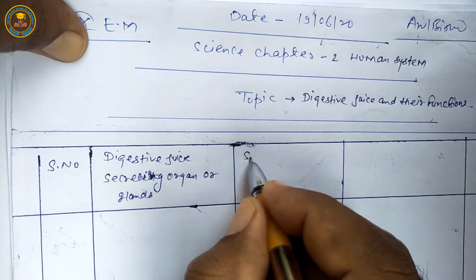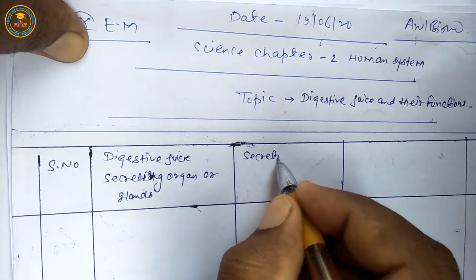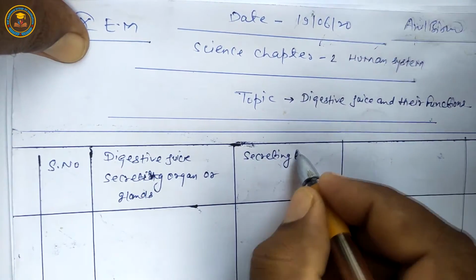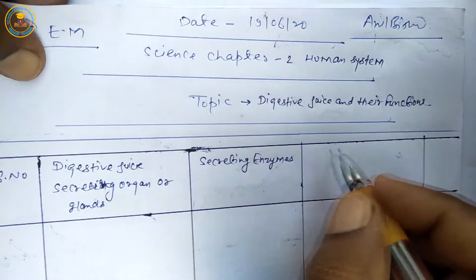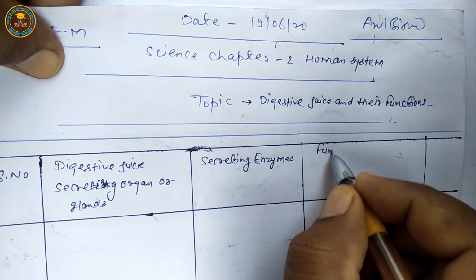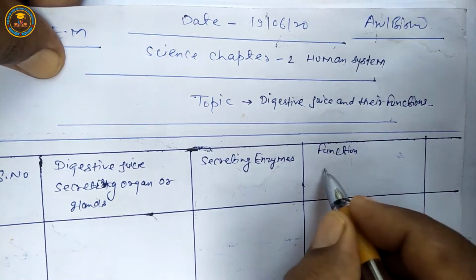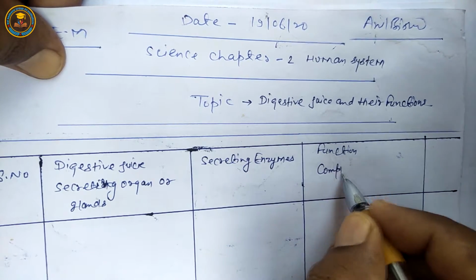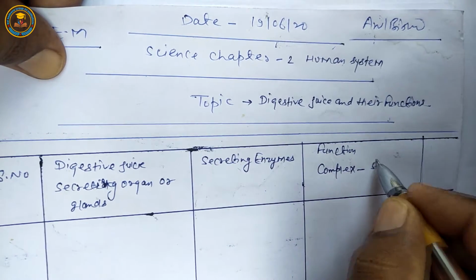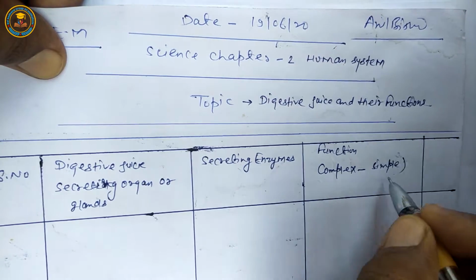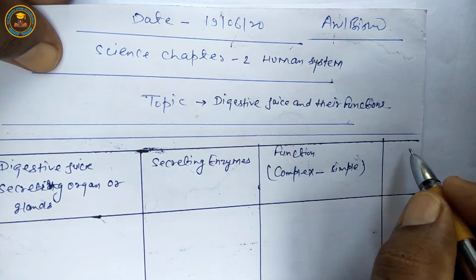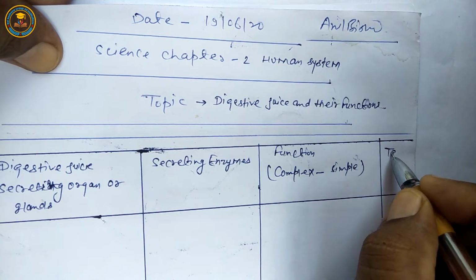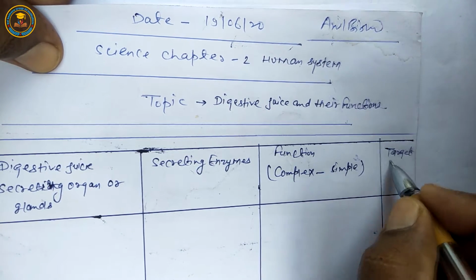Next, secreting enzymes. Next function is complex to simple. Next, target organ.